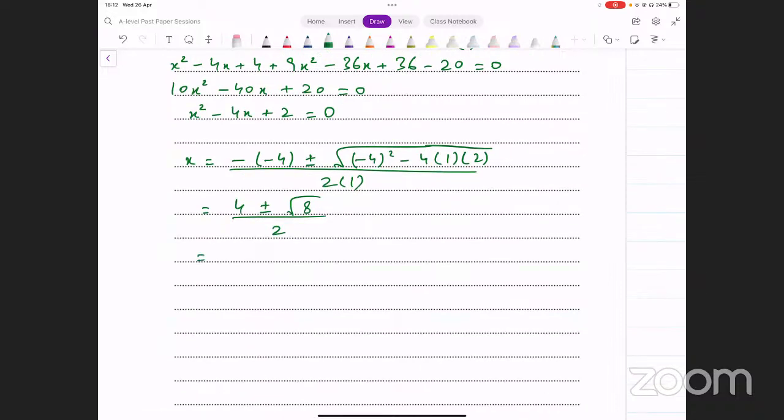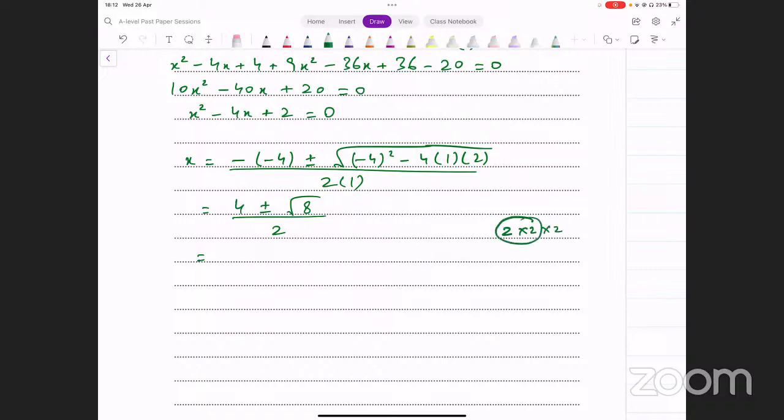Now, square root of 8, what's that? Square root of 8 can be simplified, or of course you can do it on the calculator. If you want to simplify the square root directly, how will you think? What are the factors of 8? 2 into 2 into 2.